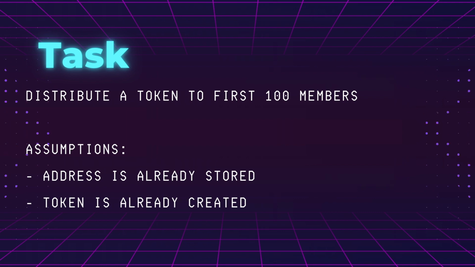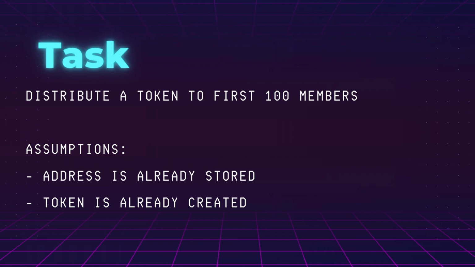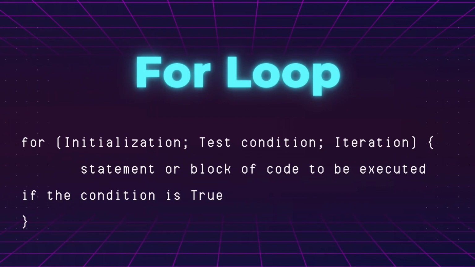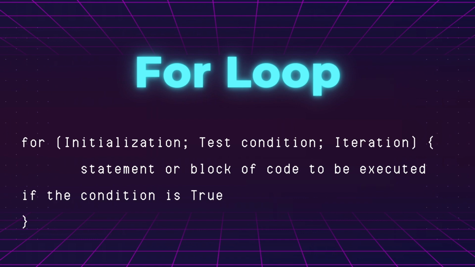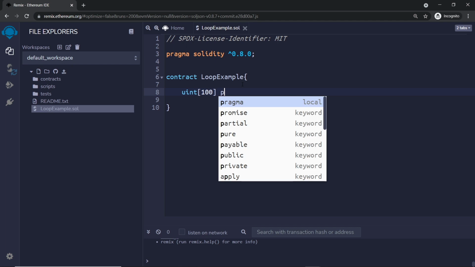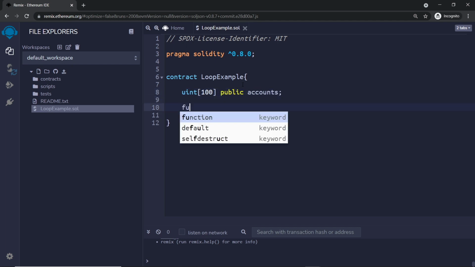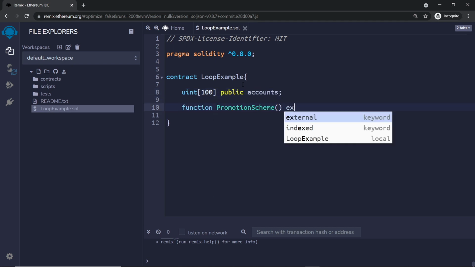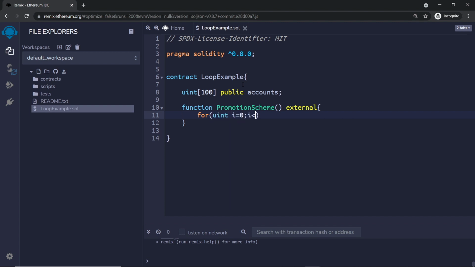a uint array. While you can do this exact thing with any loop, if we already know the range we are to iterate over, I'd personally use a for loop. The syntax for a for loop is this. So in our case, let's define a function and inside it we do for uint i equals 0, i less than 100 and i++. And now in this loop, we just add 1 to each array element.